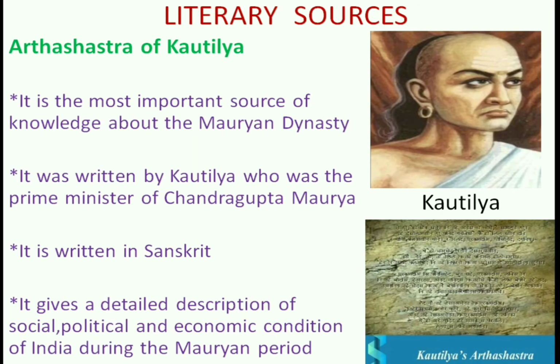Arthashastra is the most important literary source for the study of the Mauryan period. It was written by Kautilya, who is also known as Chanakya or Vishnugupta. He was the advisor and prime minister of Chandragupta Maurya. Arthashastra is written in Sanskrit.